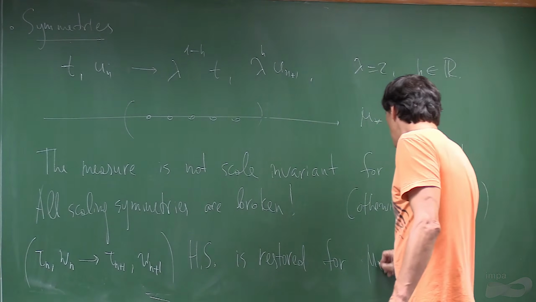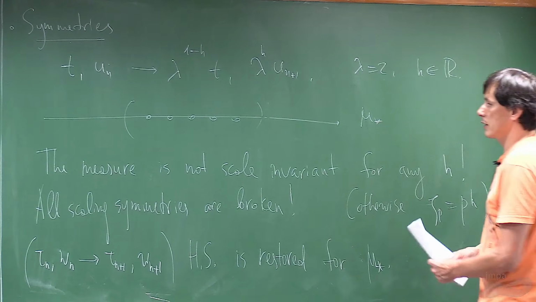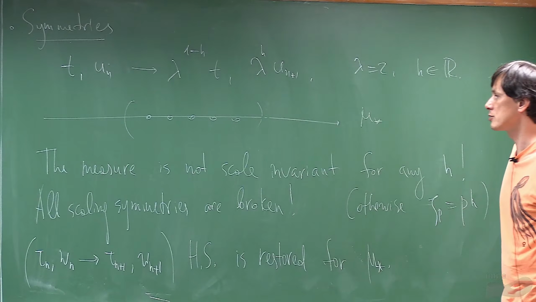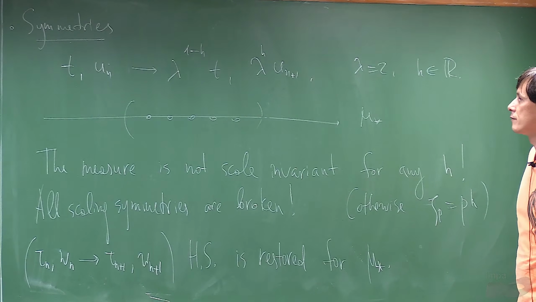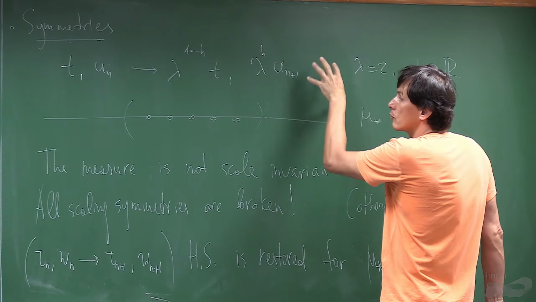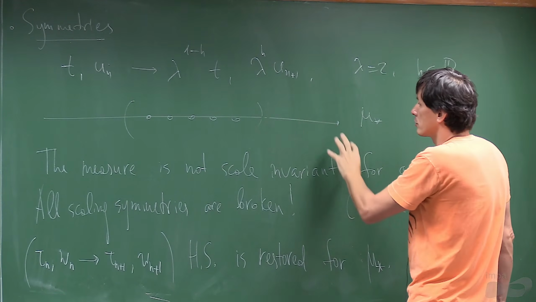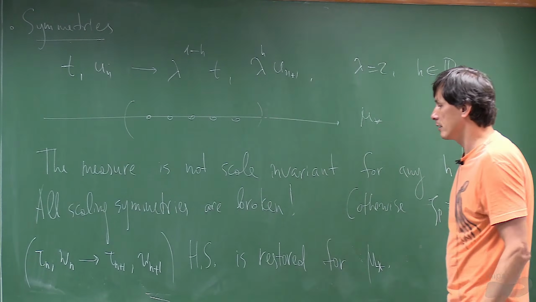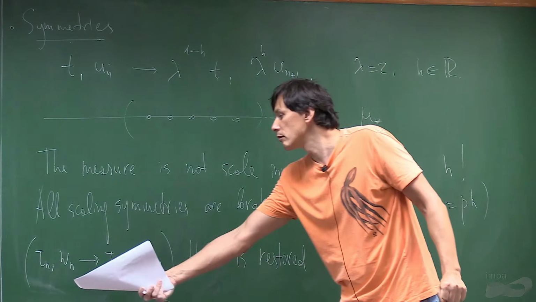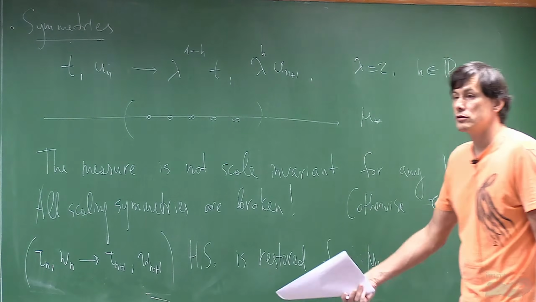For mu star, I'm not explaining exactly how it's done formally. This we will do in future lectures, but that's essentially the whole motivation for the further studies. It turned out that in this example we have an intermittent model which automatically breaks all scaling symmetries, but there are some symmetries, changed after rescaling time and rescaling variables, which get restored.